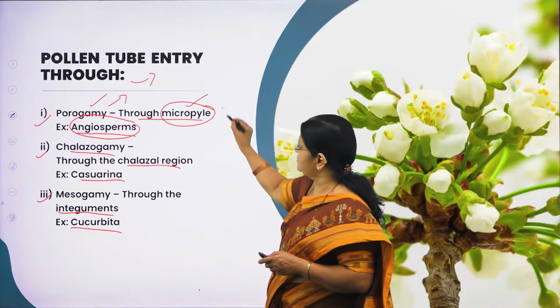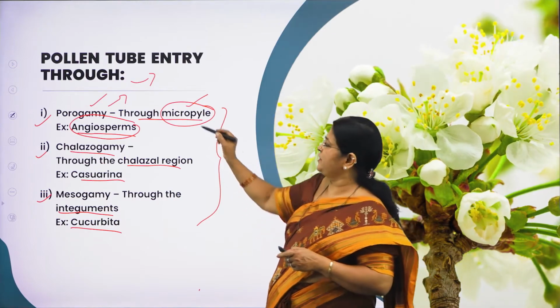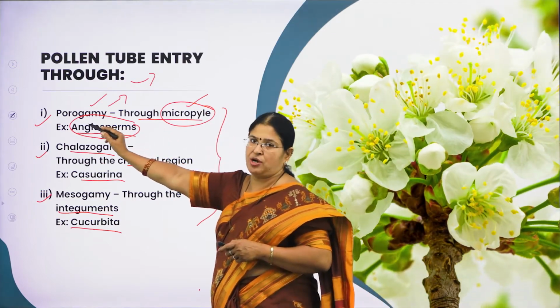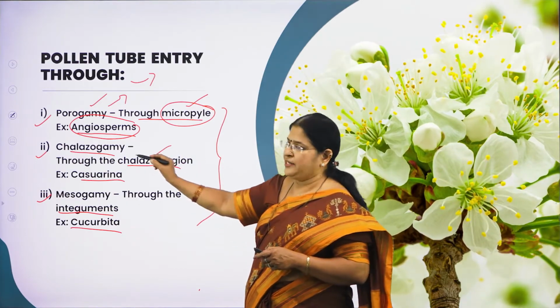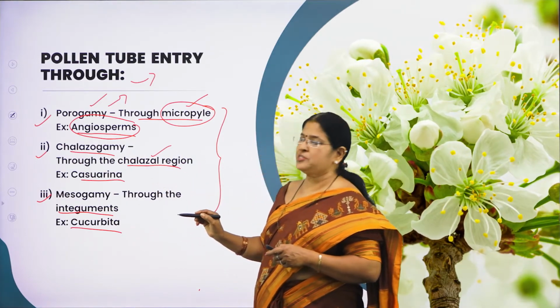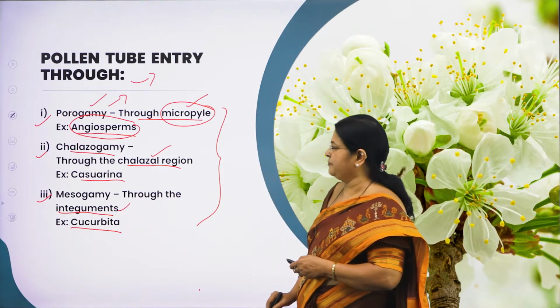Hope you have understood these 3 types of entry. That is, when the pollen tube takes its entry through the micropylar region, it is called porogamy. Suppose it takes its entry through the chalazal region, it is called chalazogamy. Suppose it takes its entry through the integuments, it is called mesogamy.